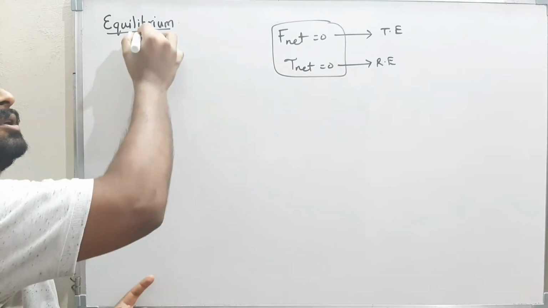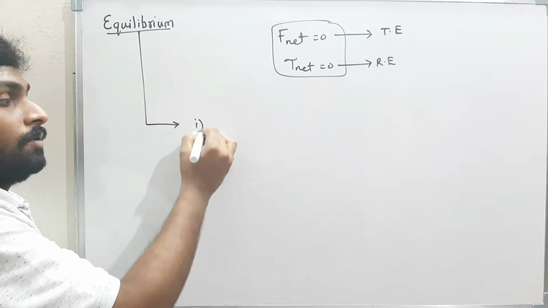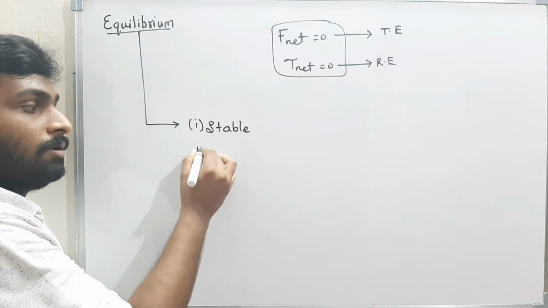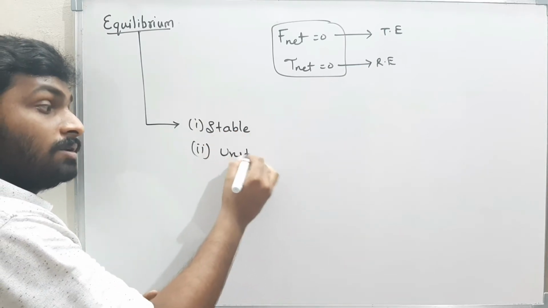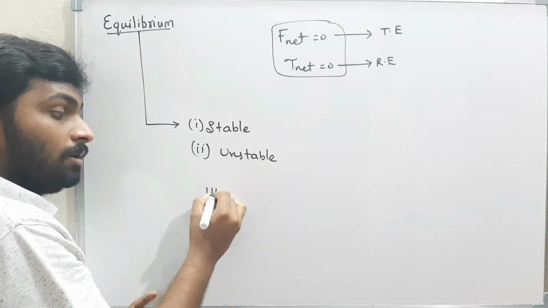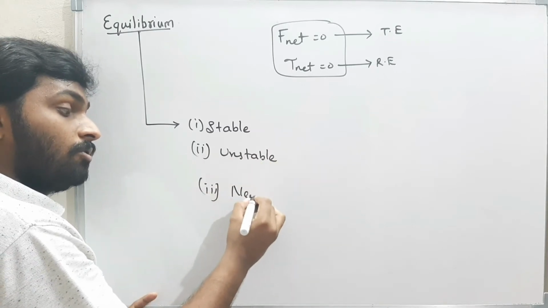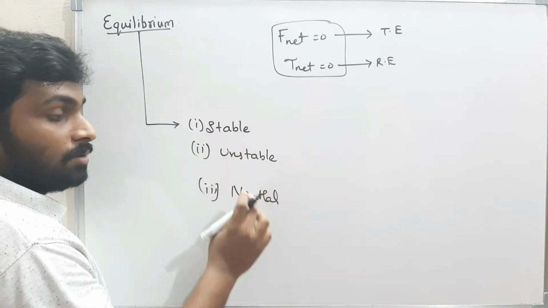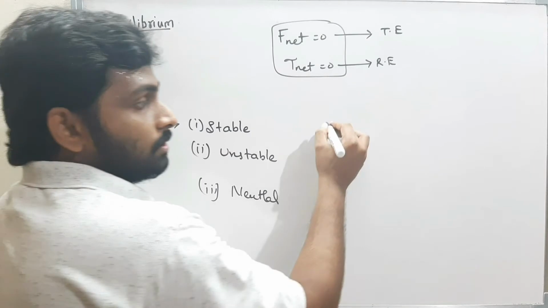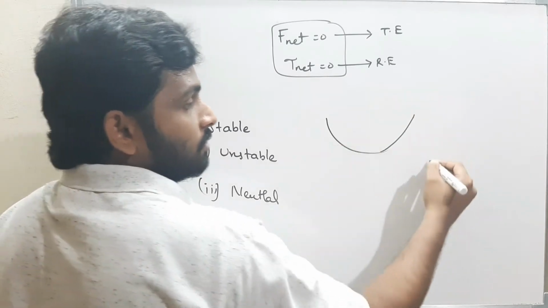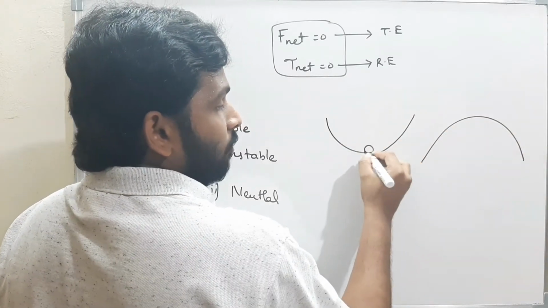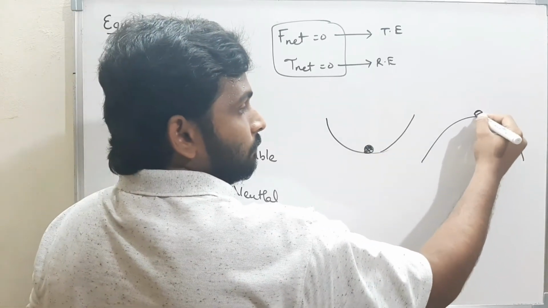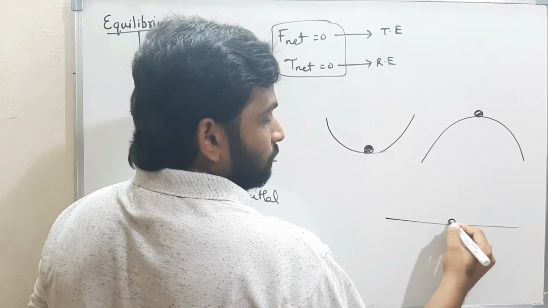Now how many types of equilibrium are there? First one, stable equilibrium. Second one, unstable equilibrium. And third one, neutral equilibrium. What is stable equilibrium? What is unstable? What is neutral equilibrium here? Assume this is a condition. I kept a ball here, and one more ball here, and one more ball here.